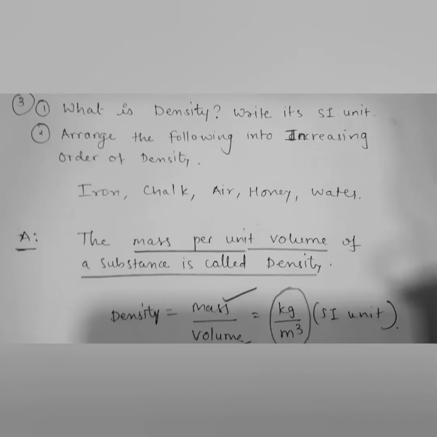The next question depends on density: what is density? Write its SI unit. SI is nothing but system international unit. Arrange the following in increasing order of density: iron, chalk, air, honey, and water. So what is density? It is mass per unit volume of any substance. Mass has SI unit kilogram, and volume has SI unit meter cube. So density is mass per unit volume.